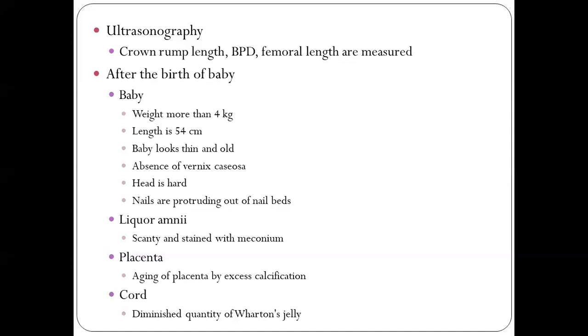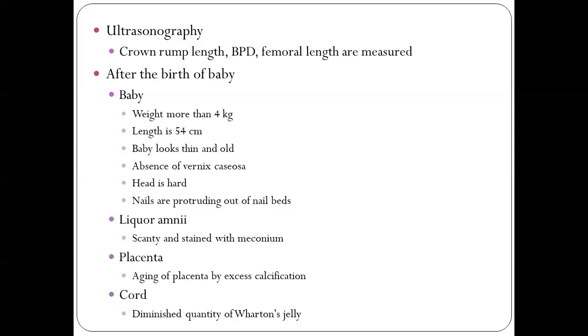When we observe the amniotic fluid, there is scanty amniotic fluid, that is, a decreased amount of amniotic fluid, and sometimes it will be meconium stained. That is, the baby will be passing stool inside the womb, so the amniotic fluid will be meconium stained. If we observe the placenta, we can see aging of the placenta.